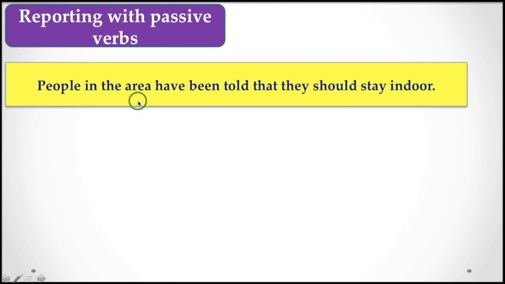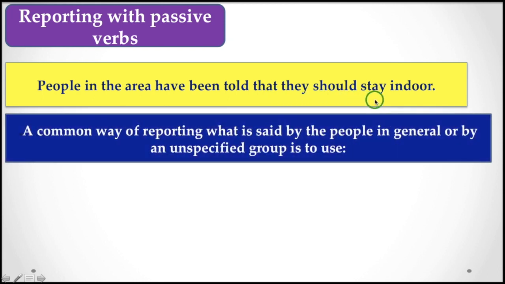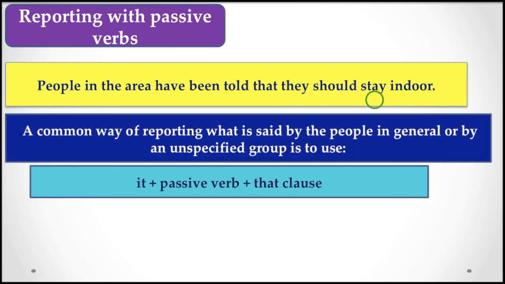So you can use the passive voice construction here to report something. Instead of the active voice sentence, you just say the people in the area have been told that they should stay indoors. Let's see the next examples as well.